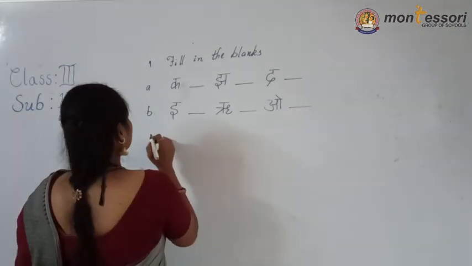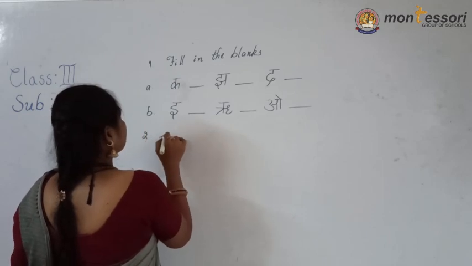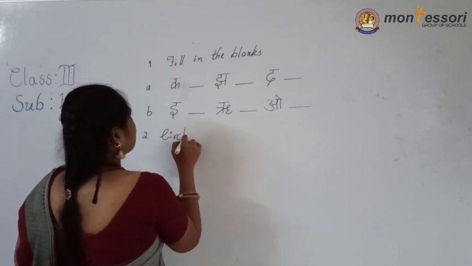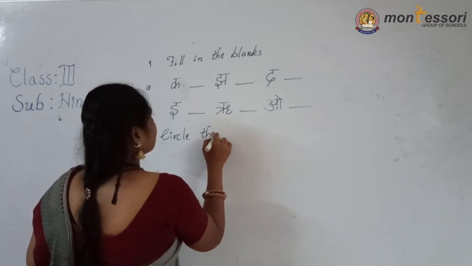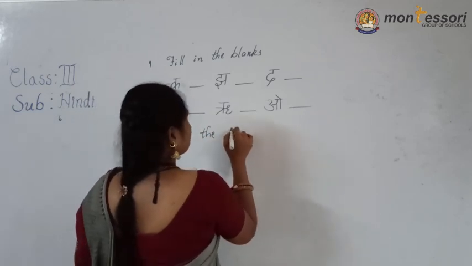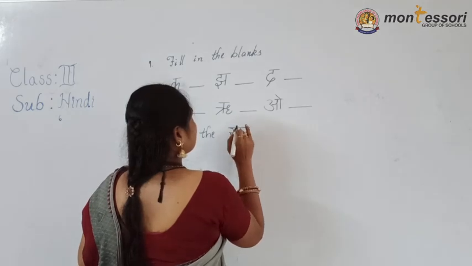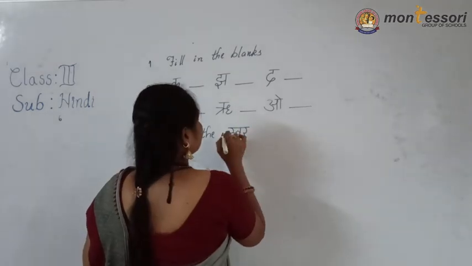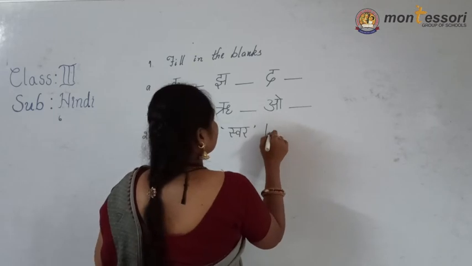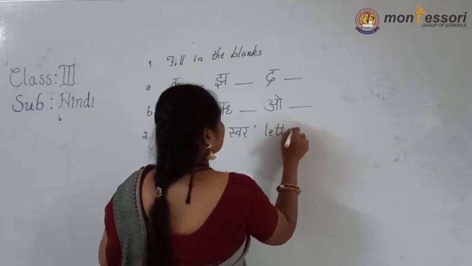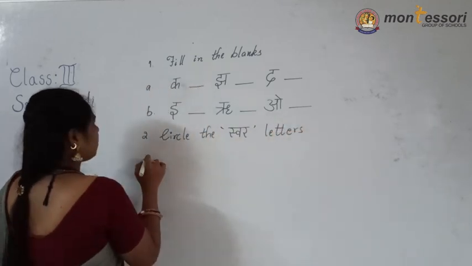Okay, children. Now next one, second question. Circle the Swarakshar letters. Okay, Swar letters.